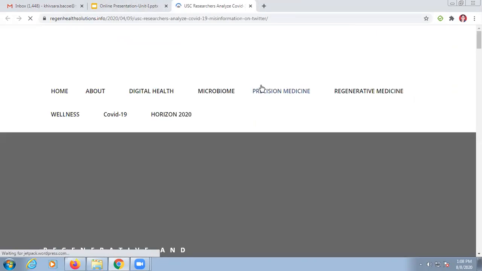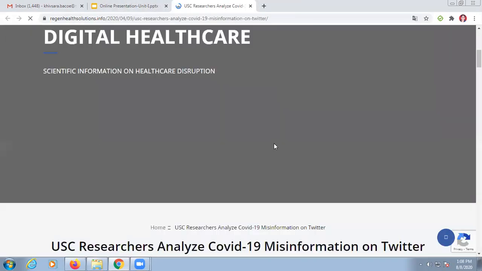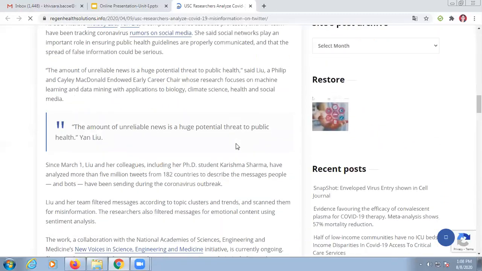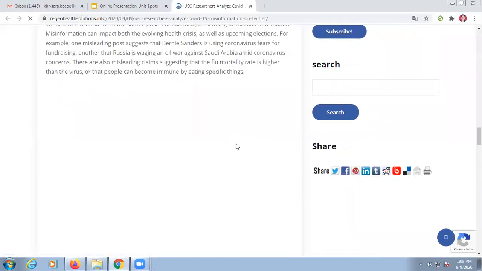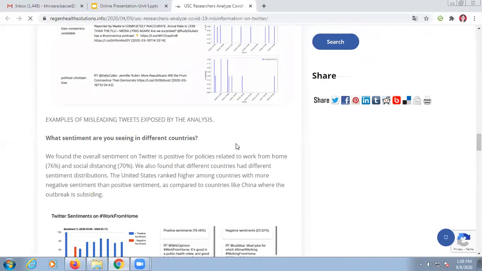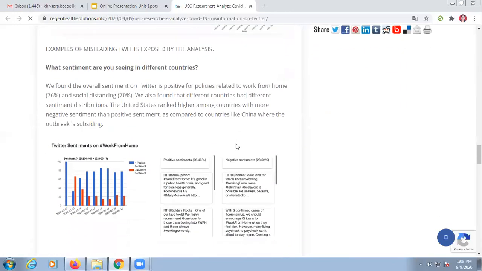One more example I have just added here, so you can understand how data is used in the analysis. So here if you take the example of work from home, some text is given. Some of this text is positive, because if you see here, the word is coming as good.